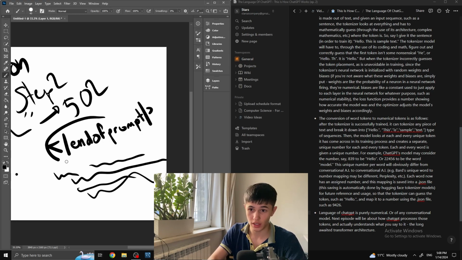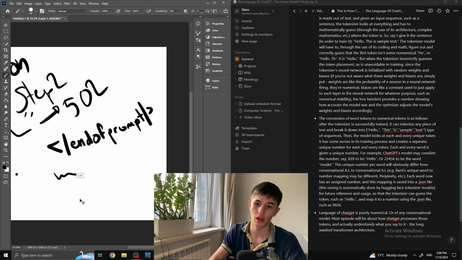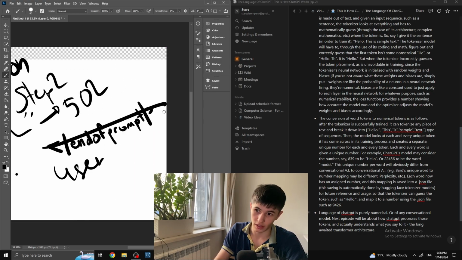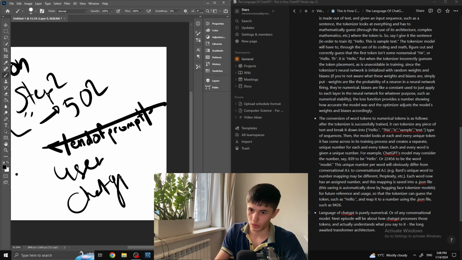Because it actually sees that as nothing, because the program inside of it deletes that and says, okay, the user is done with their input, except there's nothing else other than this thing. So it's just empty. And then ChatGPT is like, hey, yo, you didn't write anything. Like, why are you so toxic?